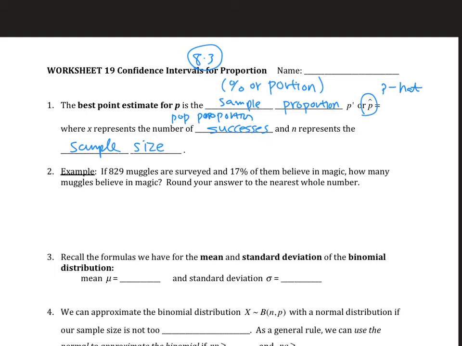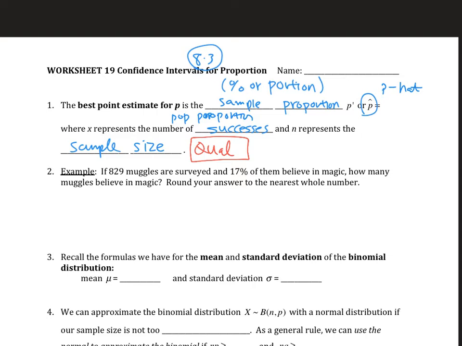From last section, we talked about confidence interval for the mean. That's when we have a quantitative data set. Quantitative data set is numerical value, so we can find an average, we can go from there. However, when we have qualitative data set, for example, all the yes/no question survey, we can't really calculate the average. However, we can calculate like a percentage or portion of people who said yes.